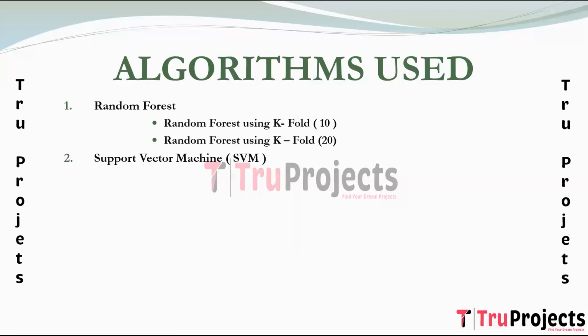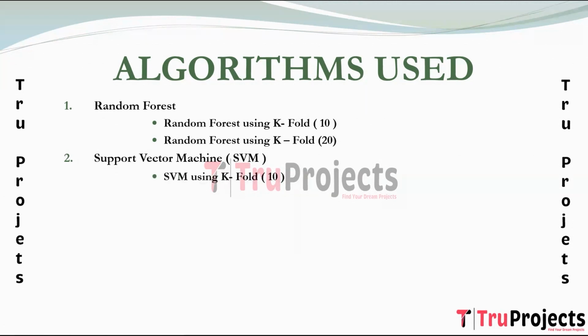The next algorithm used is support vector machine. Support vector machine or SVM is one of the most popular supervised learning algorithms, which is used for classification as well as regression problems. However, primarily it is used for classification problems in machine learning. The goal of the SVM algorithm is to create the best line or decision boundary that can segregate n-dimensional space into classes so that we can easily put the new data point in the correct category in the future. This best decision boundary is called a hyperplane. SVM chooses the extreme points, which are vectors that help in creating the hyperplane. These extreme cases are called support vectors. Hence, the algorithm is termed support vector machine.